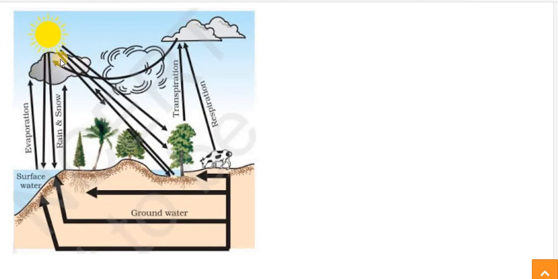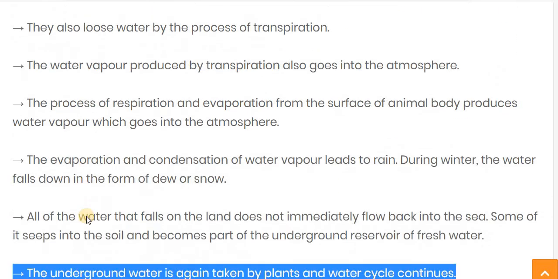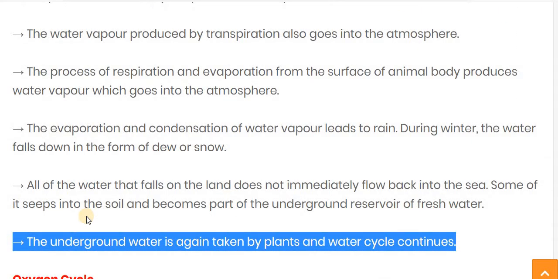After that, it cools down, condensation occurs, and as a result, rain is formed. And this rain comes back on the earth's surface, but not all the water flows back into the sea.